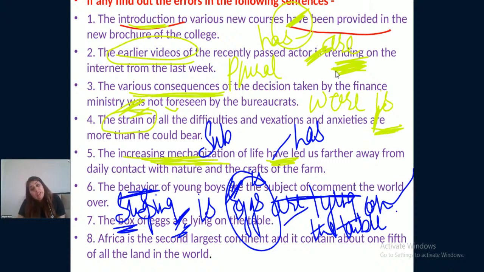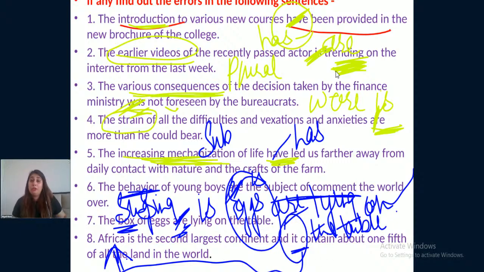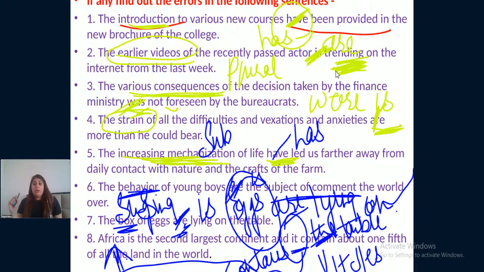Africa is the second largest continent and it contains about 1/5 of all the land in the world. "It is" is used for Africa here, right? So now, when your subject is singular, your verb should also be singular. So in this sentence, S or ES is added to the first form of the verb, so with contains, right? So the correct sentences are: the introduction to various new courses has been provided in the new brochure of